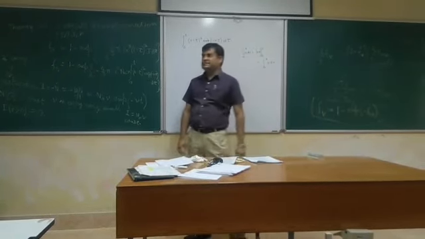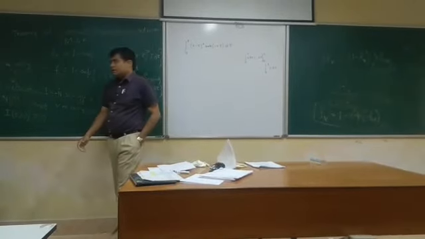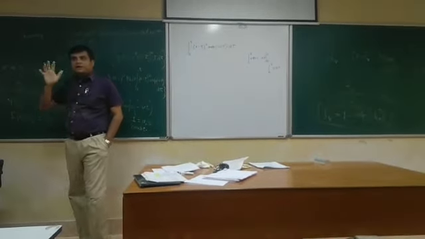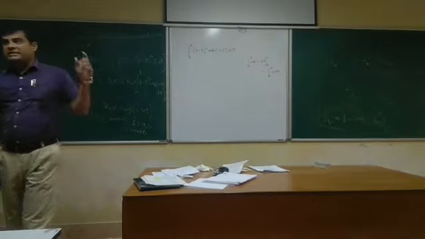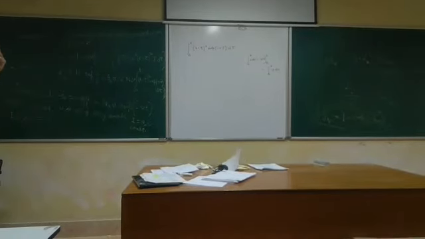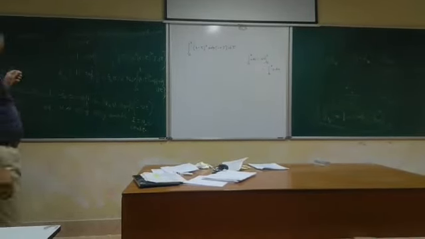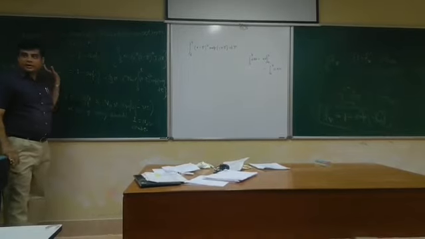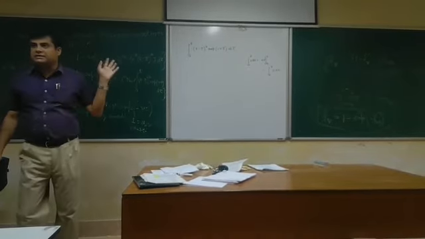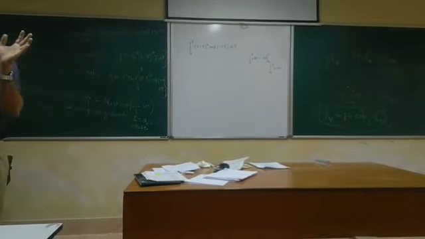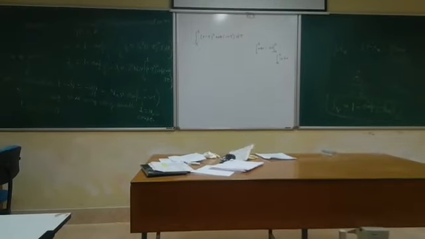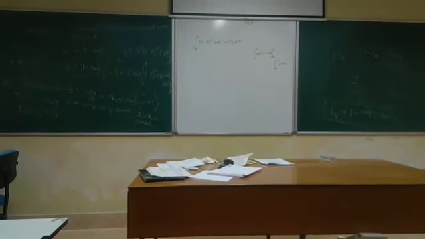And the JMAK equation is, after you have an expression like this, the general form, you do it for the two extreme cases, when nu is very large and when nu is very small: the case of constant nucleation rate and the case of site saturation.